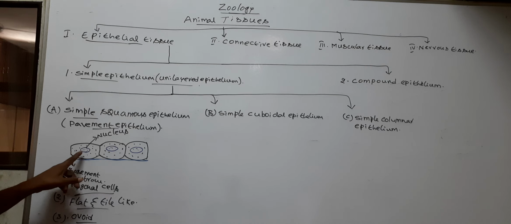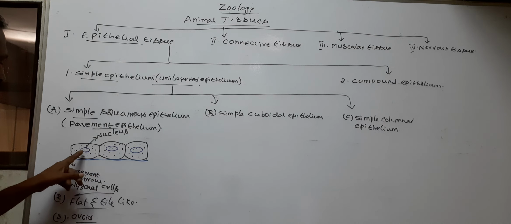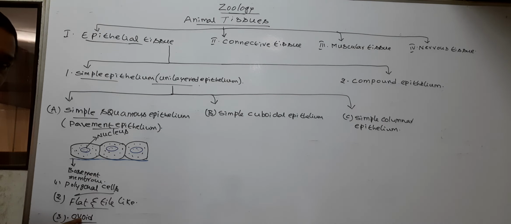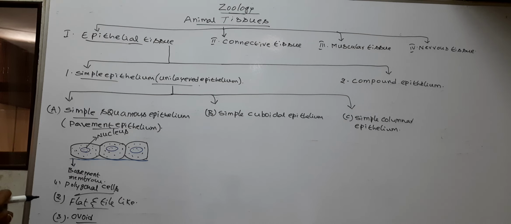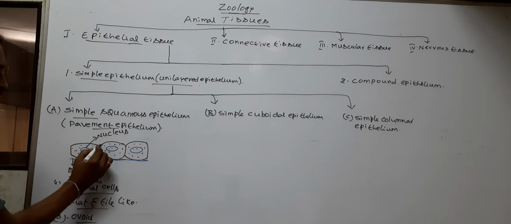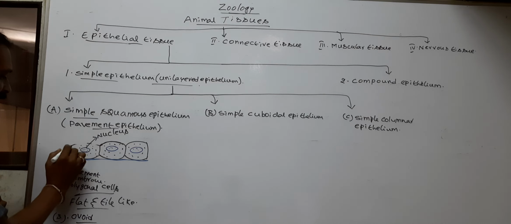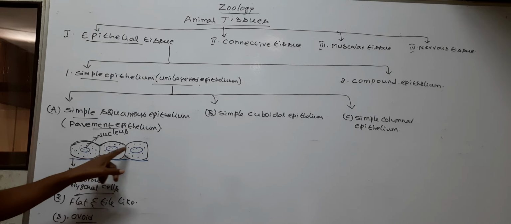So the middle of each cell is swollen because the ovoid-shaped nucleus is present in the center of each cell.